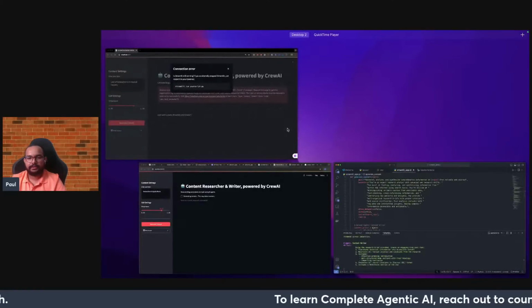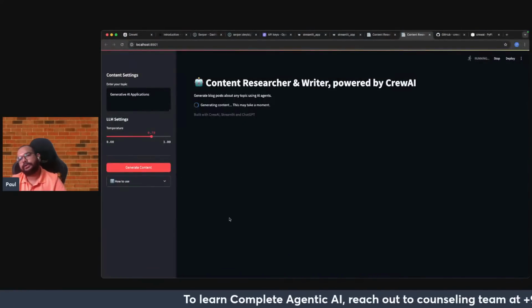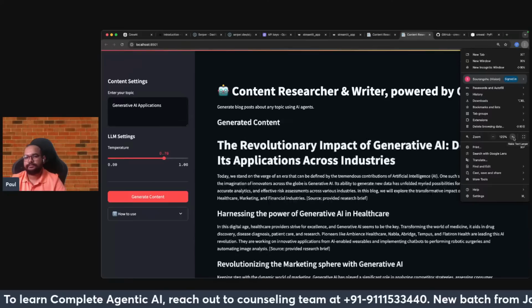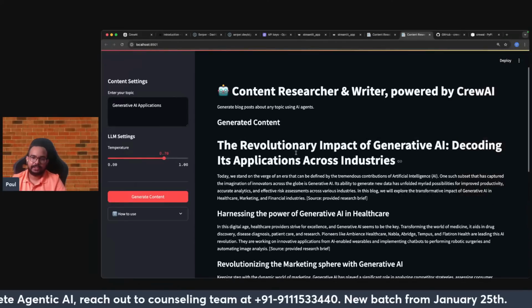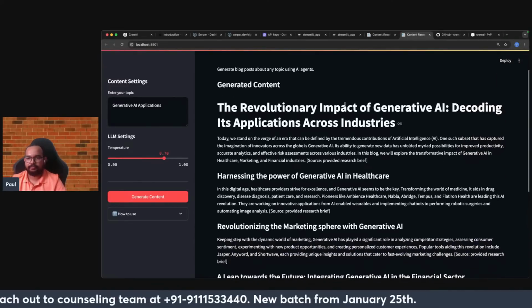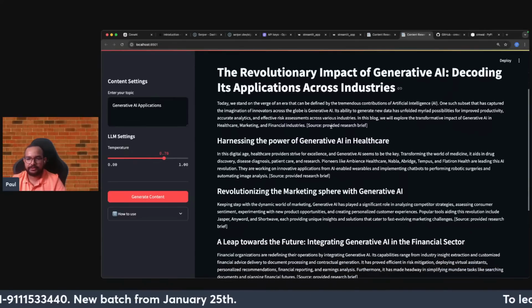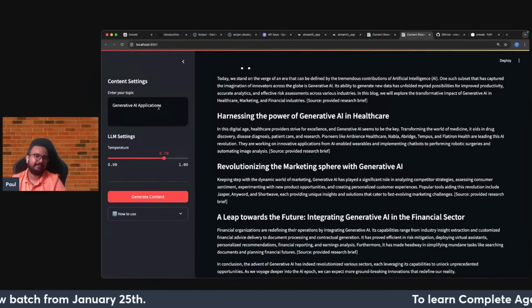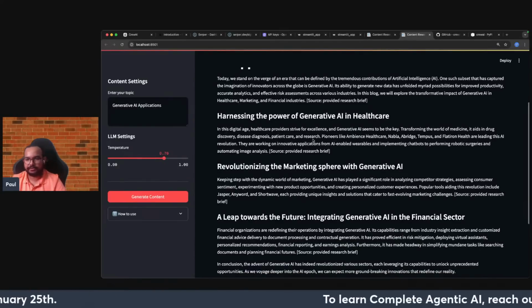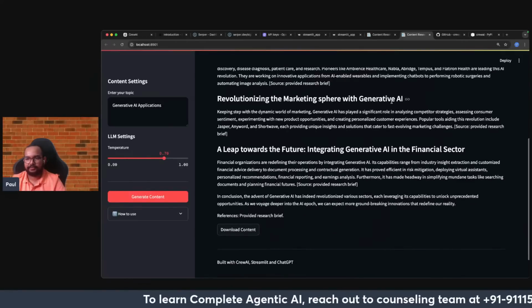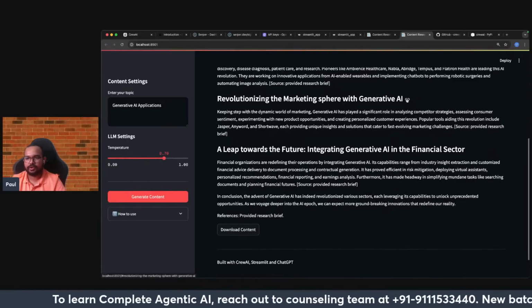Finally, soon it will be here. You can see right now the generated content: the revolutionary impact of generative AI, decoding its application across industries. Because here I've given just generative AI applications, generative AI in healthcare, and the marketing sphere. And here you can see this dot.